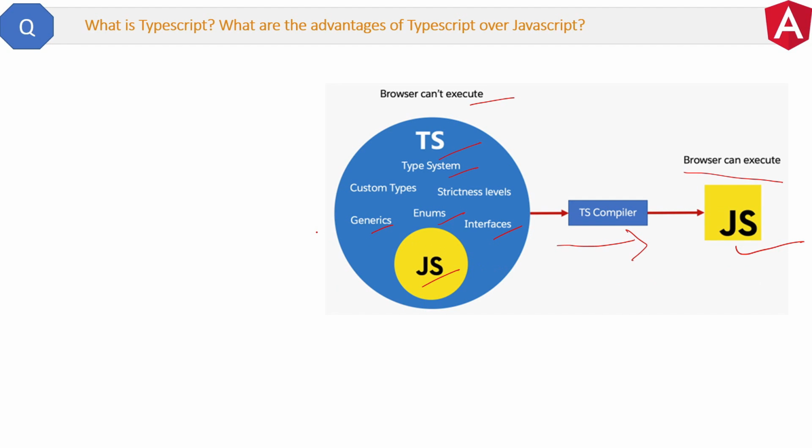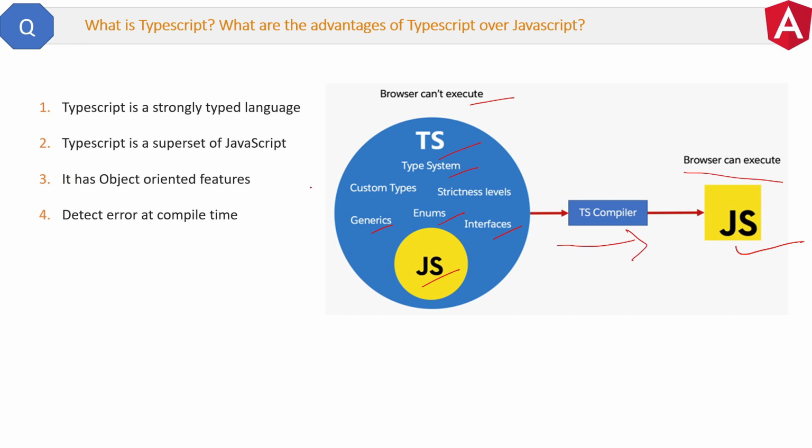Now let's see all the points about TypeScript. What is TypeScript and why do we need TypeScript? See, TypeScript is a strongly typed language while JavaScript is a loosely typed language. TypeScript is a superset of JavaScript, which means all the JavaScript code is also valid TypeScript code.